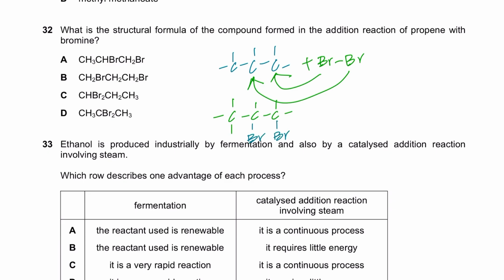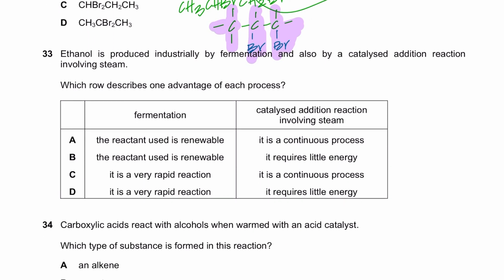Now just write the structural formula. How? We just take individual carbons. This carbon is bonded to 3 hydrogens, we say CH3. Then this carbon is bonded to 1 hydrogen and 1 bromine, I'm saying CHBr. And then this carbon is bonded to 2 hydrogens and 1 bromine, so CH2Br. So CH3CHBrCH2Br, and that is CH3CHBrCH2Br. A is the right option.